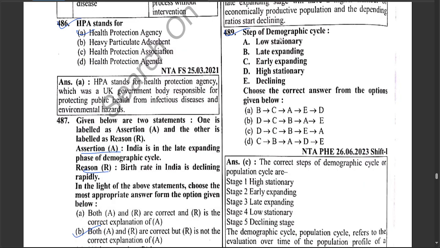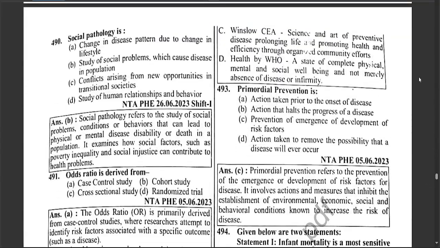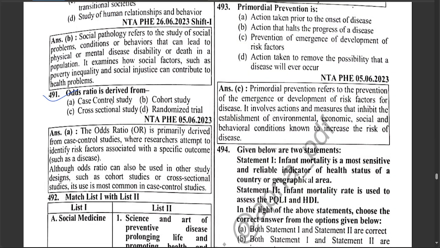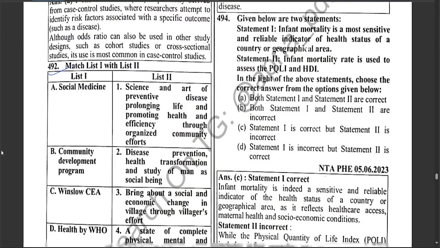Steps of demographic cycle: low stationary, late expanding, early expanding, high stationary, declining. Hence, first is high stationary and then early expanding, then late expanding and then declining and then low stationary. Hence, C is correct. Social pathology, which is the study of social problem which cause disease in population. Odds ratio is derived from, which is a case control study.